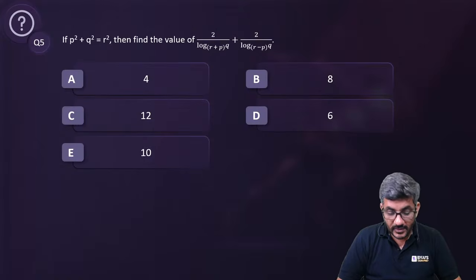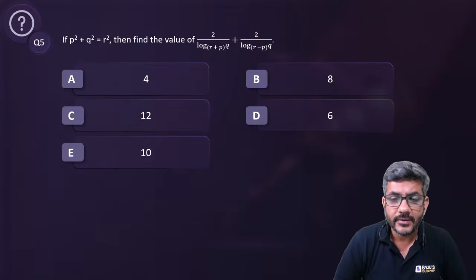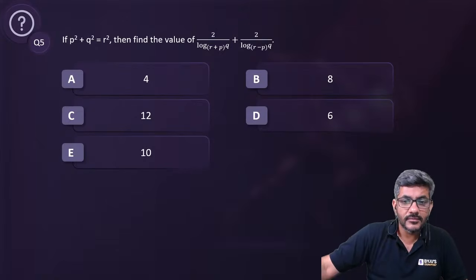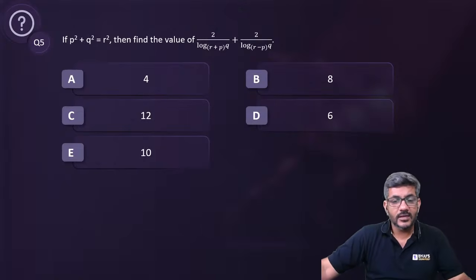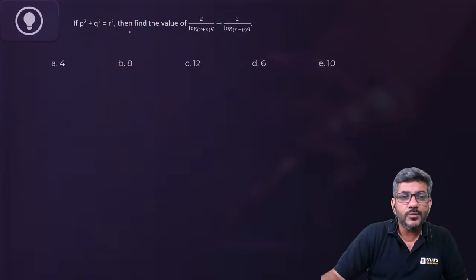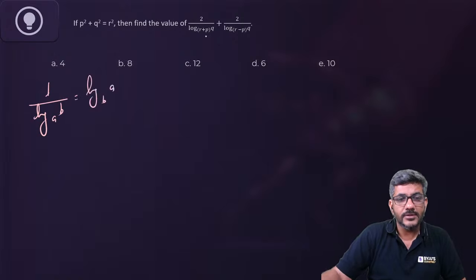A question from logarithm. Generally, people find it difficult, but logarithm is actually not that difficult a concept. Somehow we find it a little difficult, but it is not. Rido has given the answer very fast. Very good. Let's start doing it now. So p square plus q square is r square, and we have to find the value of this. First of all, the first property is 1 by log b to the base a is equal to log a to the base b. So let's use it.